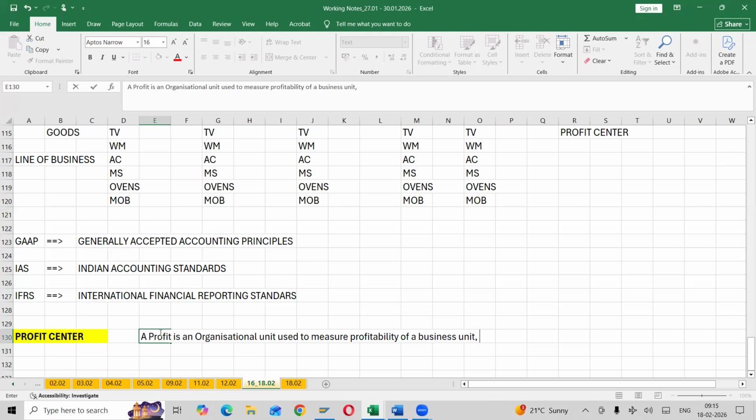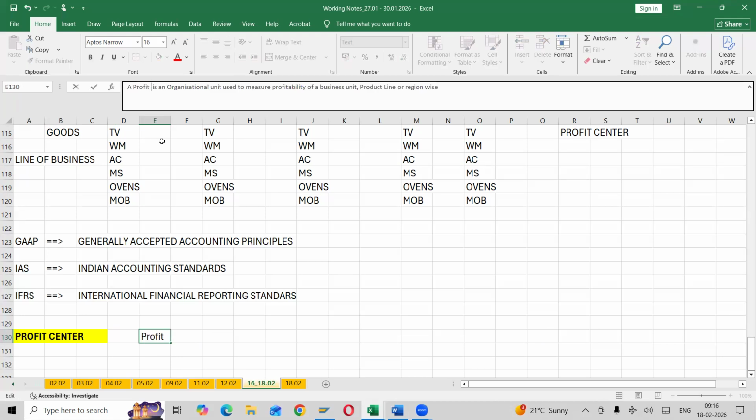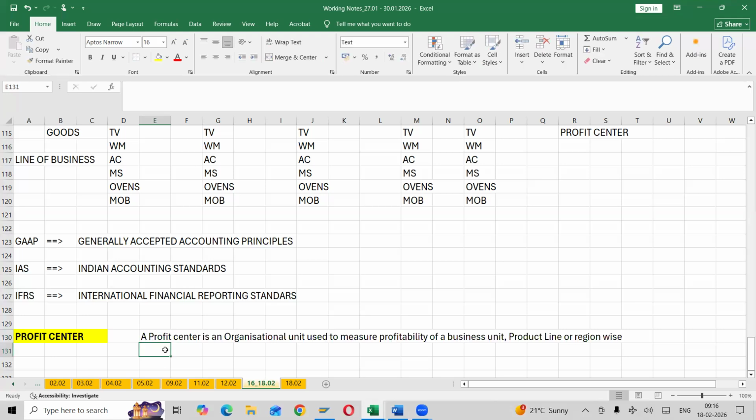You can have it product-wise or region-wise. For example, product lines such as TVs, washing machines, or area-wise or region-wise, etc. A profit center is an organizational unit used to measure profitability.